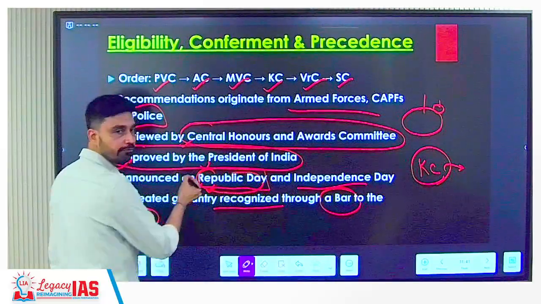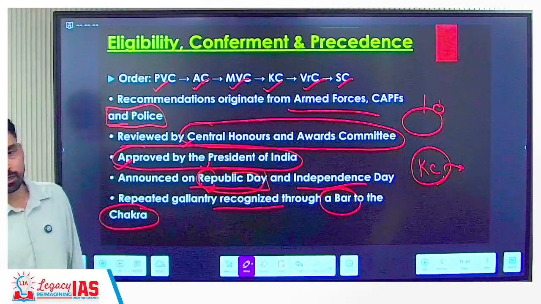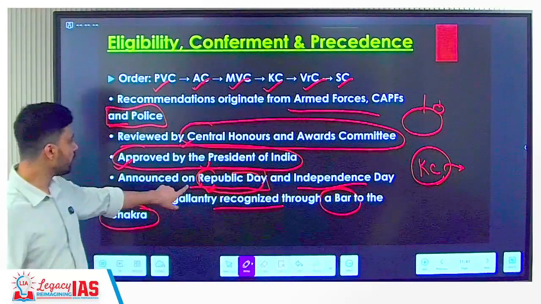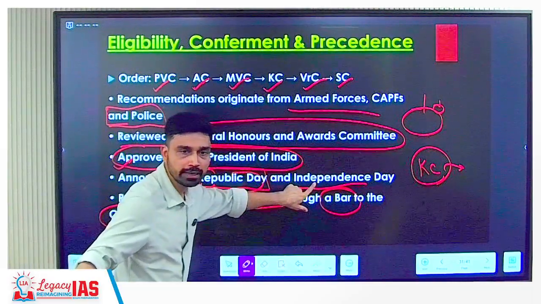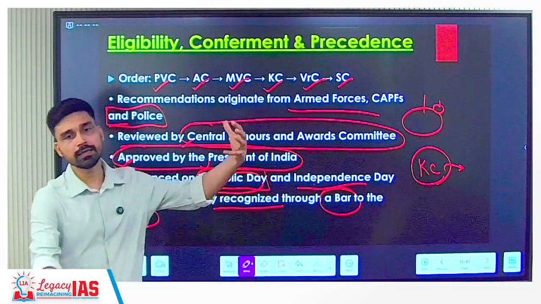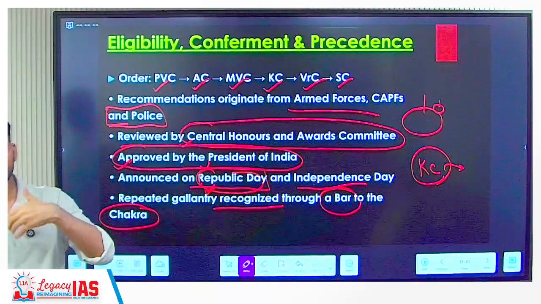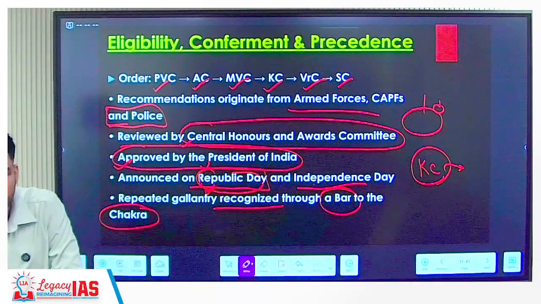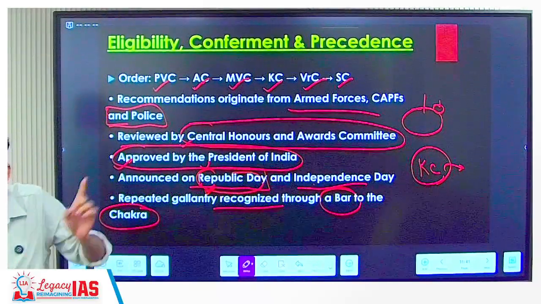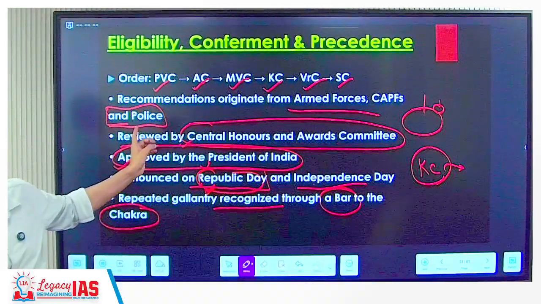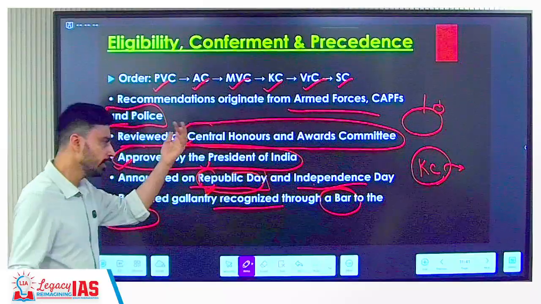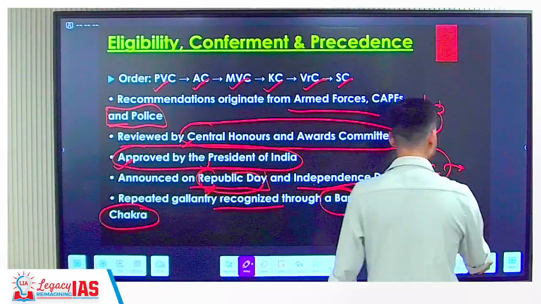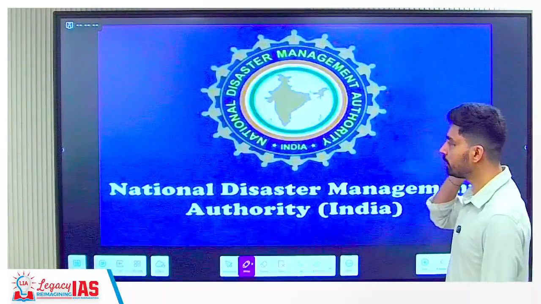One other difference we have: if you talk about the Paramveer Chakra, the recipients of the Paramveer Chakra are awarded when? On Republic Day or on Independence Day, in front of the entire country, when the flag is being hoisted or the parade is being conducted. All other awards are given when? In the investiture ceremony that was conducted recently. Because the Paramveer Chakra is the highest category of award, that's why we give it during Independence Day or Republic Day. That is about the gallantry awards.